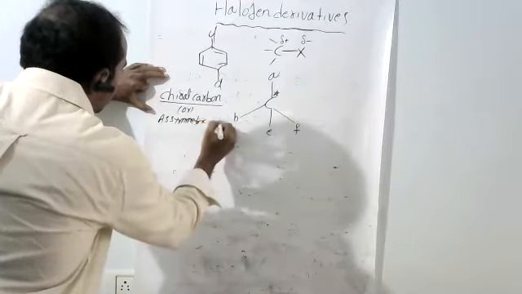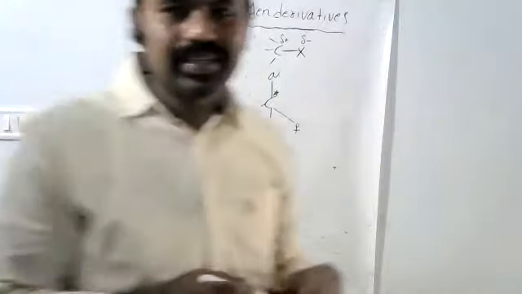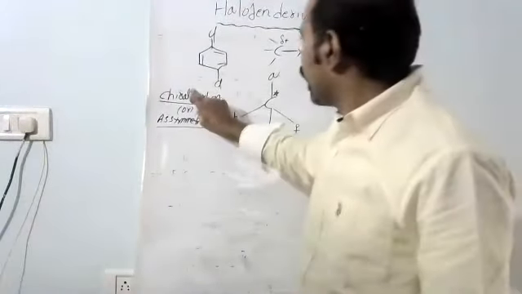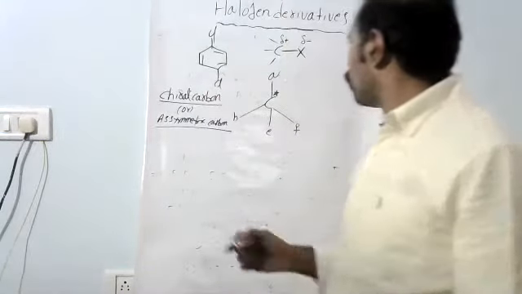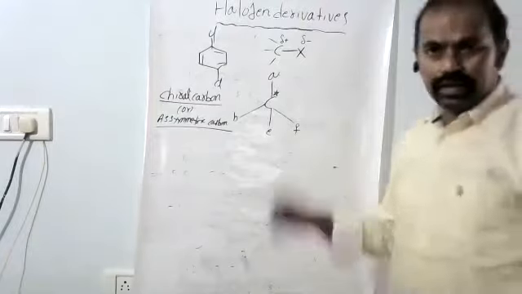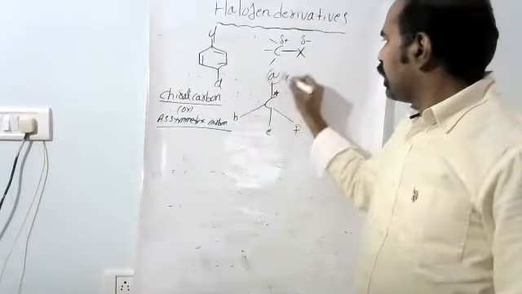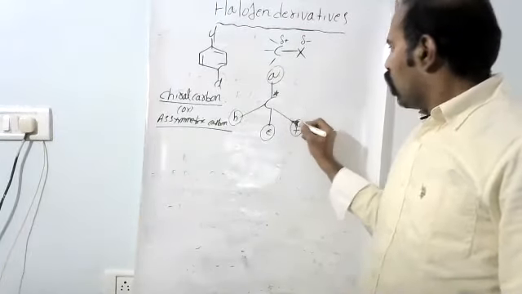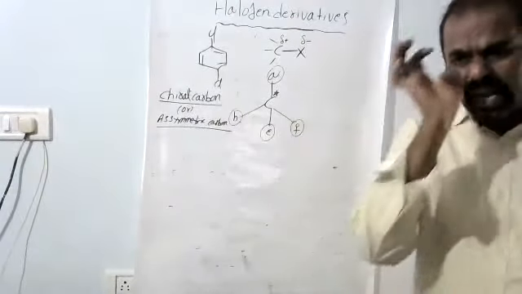Chiral carbon means a carbon which is bonded to 4 different groups. Now, here this carbon is surrounded by A, here B, here E, here F. Whatever the 4 different groups shown, that is called a chiral carbon.